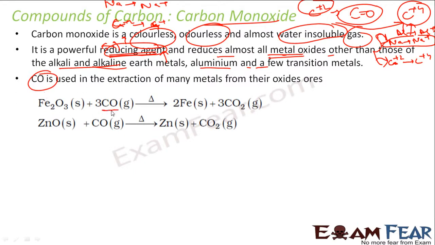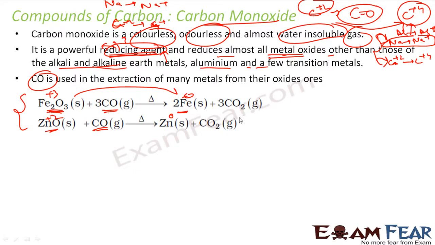For example, in this case, carbon monoxide is used to reduce this. If the oxidation state here is +3, here it is 0. So it got reduced. If Fe2O3 is the ore of iron, from this we get iron. From here also, if you see zinc, it was +2, it became 0, it got reduced using carbon monoxide, and you got zinc. So using this reducing property of carbon monoxide, it is also used for extraction of many metals.